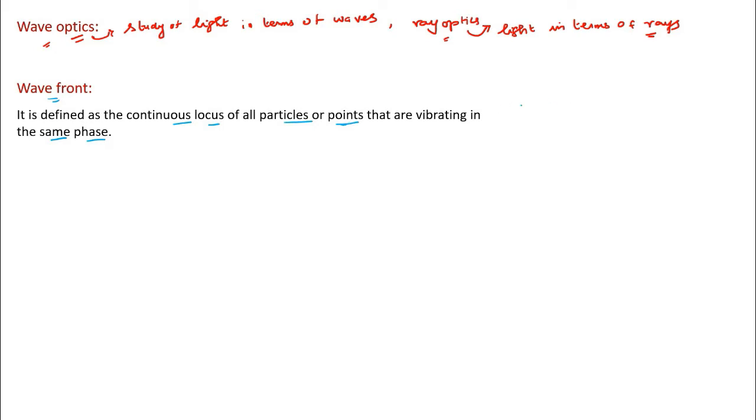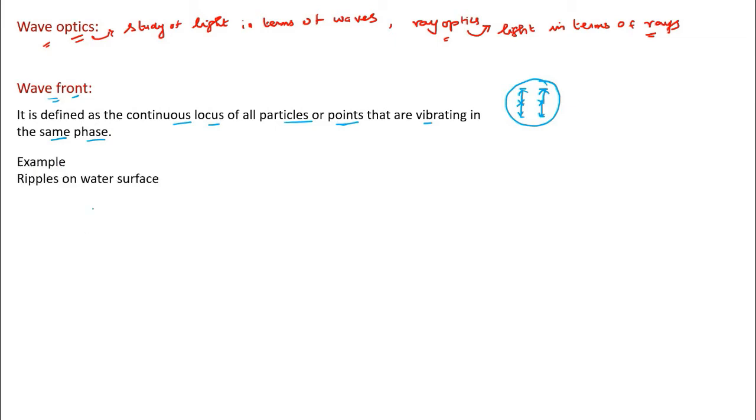So, when do you say two particles are vibrating in the same phase? Let's say there are two particles. When the two particles are vibrating exactly in tune with each other, then we say they are in phase. That is, when this reaches maximum position, this also reaches its maximum position from the mean position. Similarly, the two particles cross the mean position simultaneously. They reach the maximum on the other side simultaneously. We say these two particles are vibrating in phase. Like that, when a wave travels, the continuous locus of all particles or points that are vibrating in the same phase is called a wavefront.